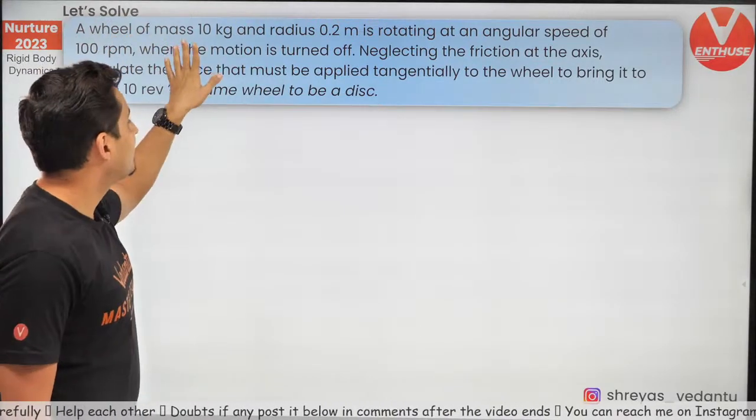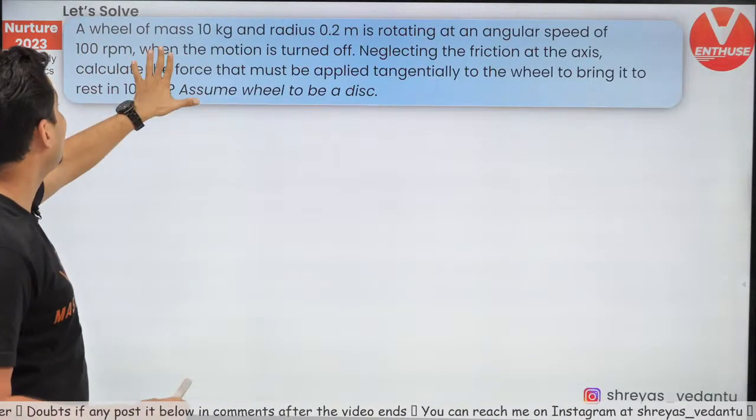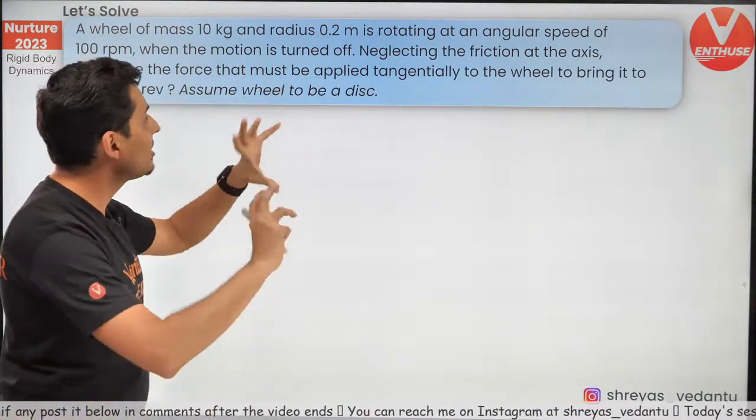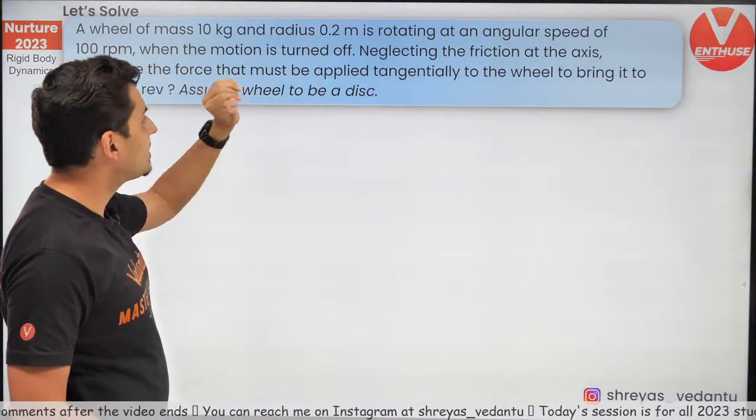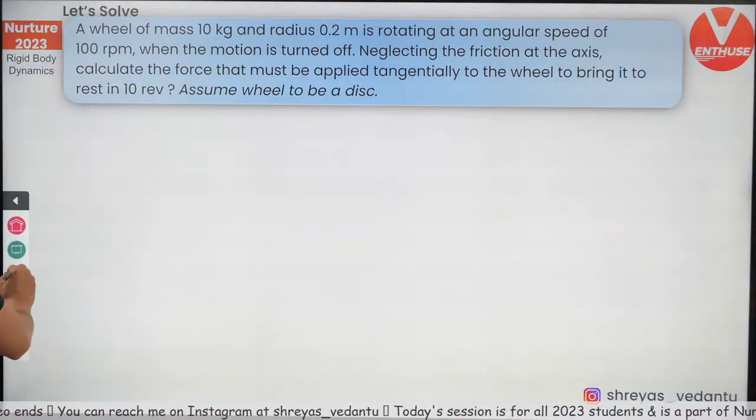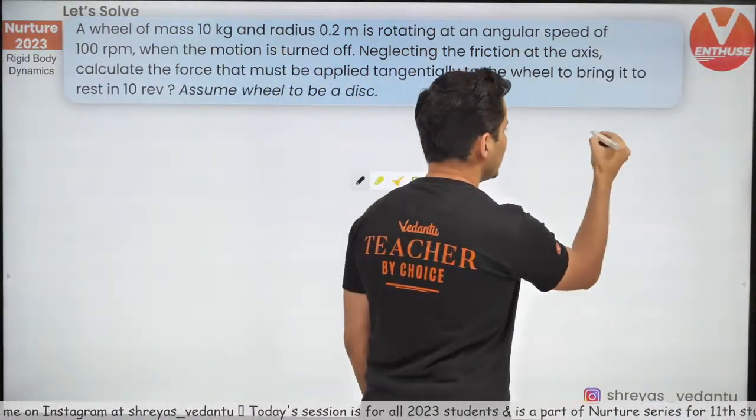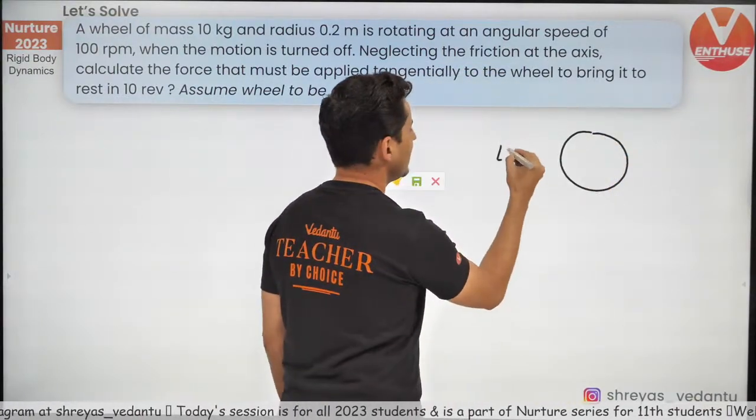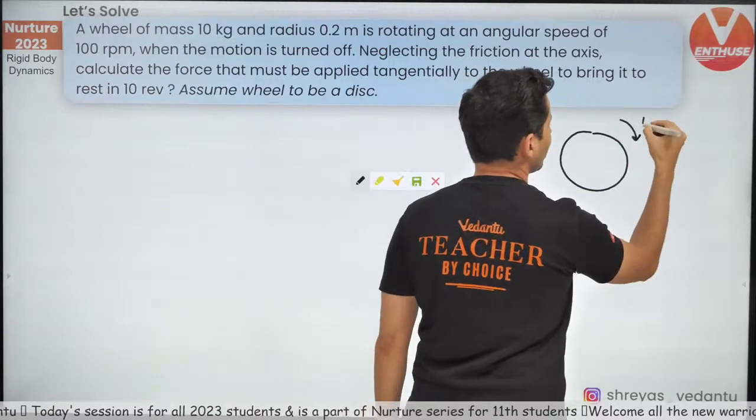A wheel of certain mass, certain radius is rotating at an angular speed of 100 rpm. When the motor is turned off, neglecting the friction of the axis, find the force which must be applied tangential to the wheel to bring the wheel to rest in 10 revolutions. So what's happening? There is a wheel. This is at t is equal to 0. It's revolving at 100 rpm.